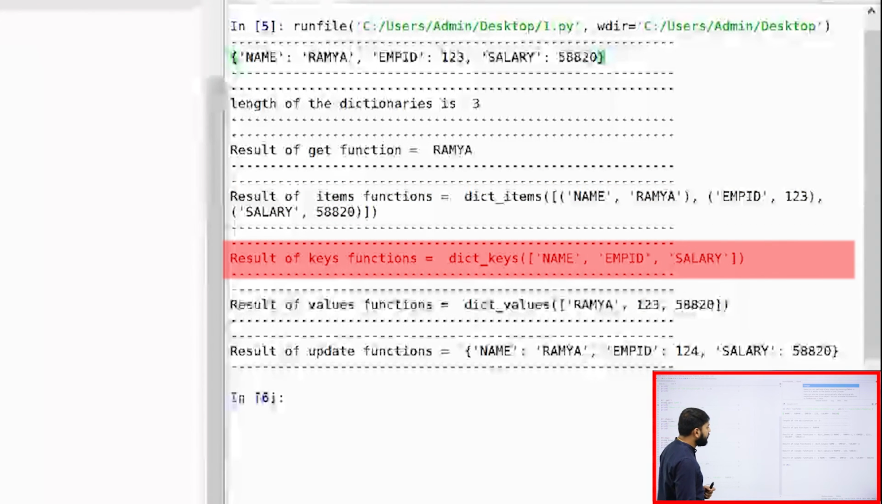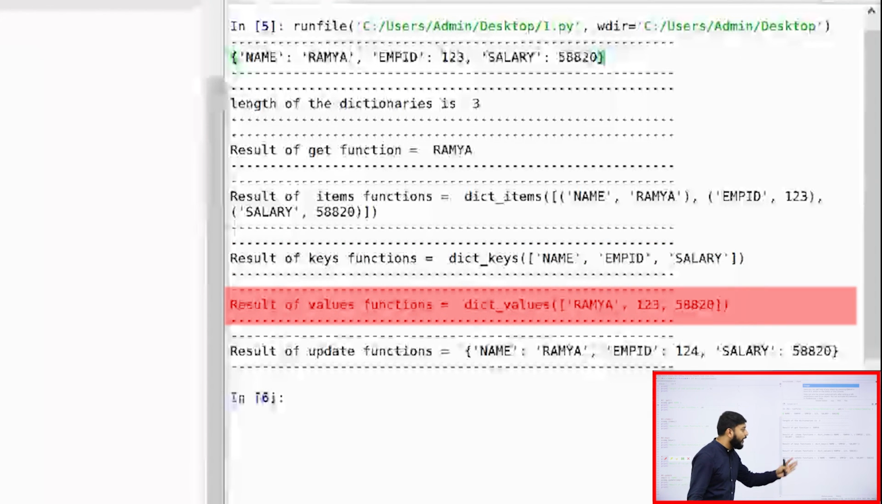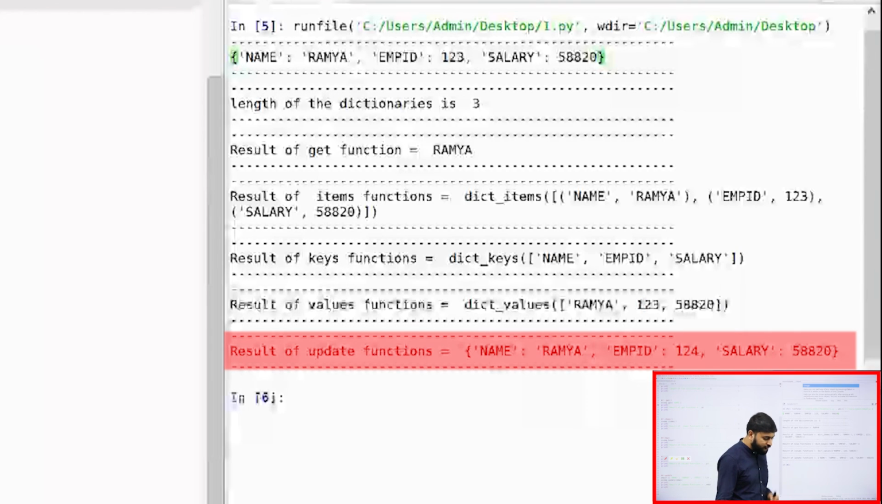And the next one that you have is keys. If you use the keys function, all the keys will be retrieved from the dictionary. And the next one is values. All the values will be retrieved. And the last one, you need to observe, 124 is your employee ID after updating it.